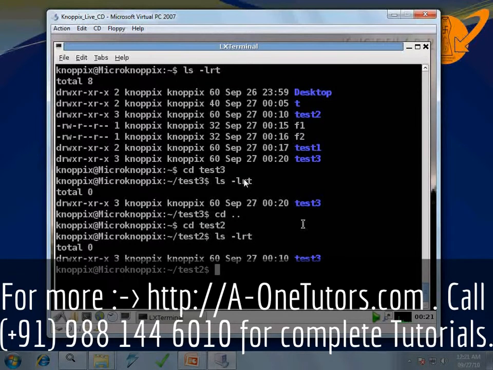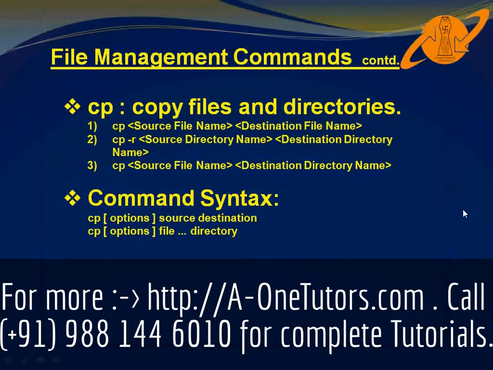So using this cp command, I can copy a directory structure, I can copy one file to another file, or I can copy a particular file to within some directory. So this is the syntax: cp some options, source and destination. It may be a file or directory. Another cp syntax is cp some options, files and directory. So these files will be copied to this particular directory.